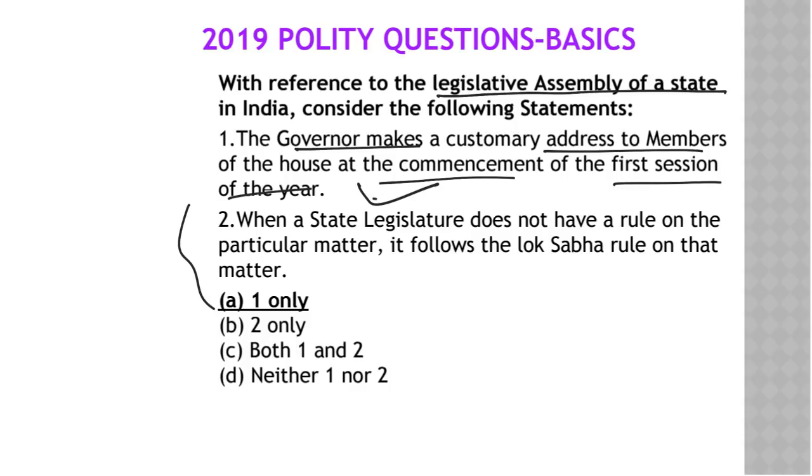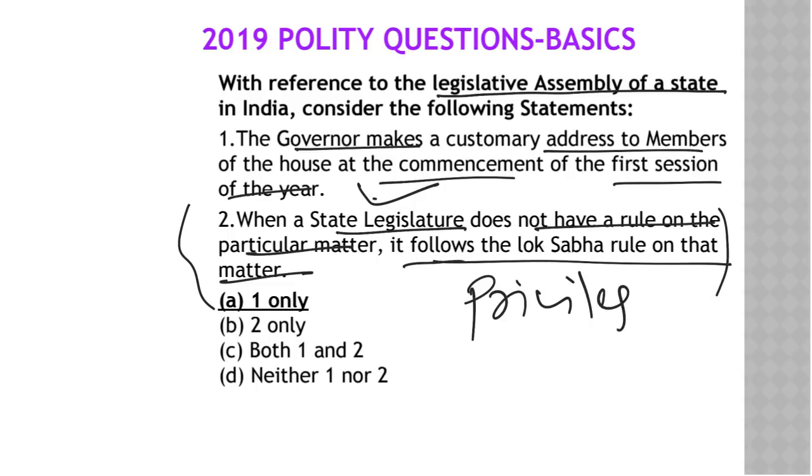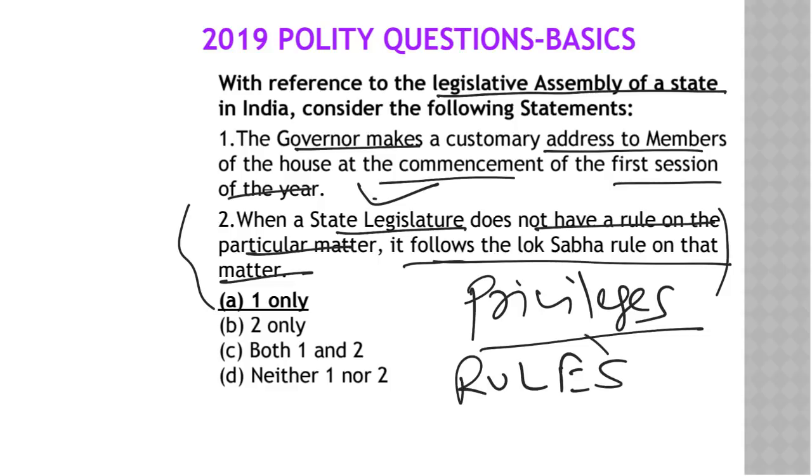The second statement is where you might get stuck: that when a state legislature does not have a rule on a particular matter, it follows the Lok Sabha on that matter. Again, you will not find this in basic Lakshmikant, but if you are strong at your basics, you can link it to the fact that, even in privileges, state legislatures are empowered, similar to Parliament, to make their own rules.